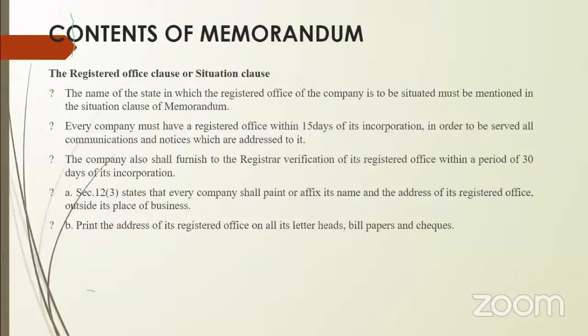That address has to be given, and whatever address they specify under this situation clause, they must continue business and administrative operations at the same address, and every document it uses in its business has to be printed with this address.